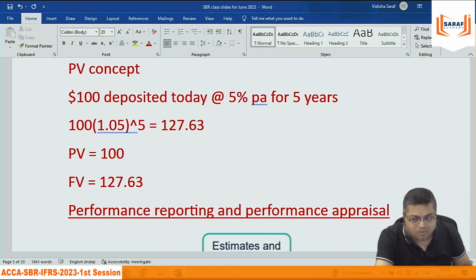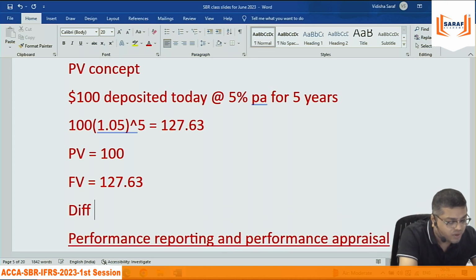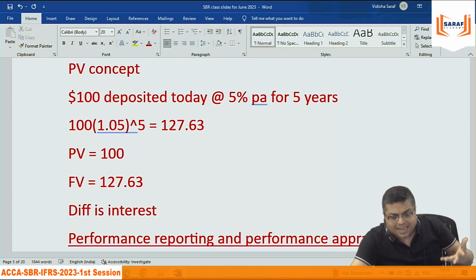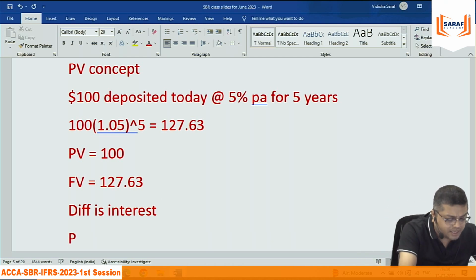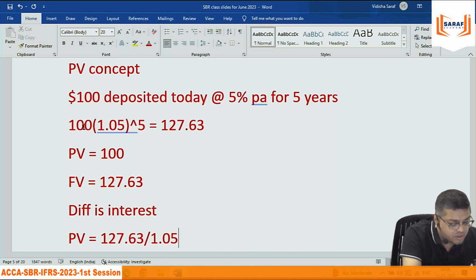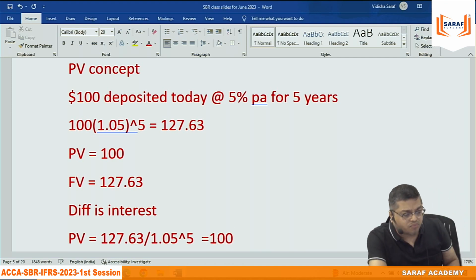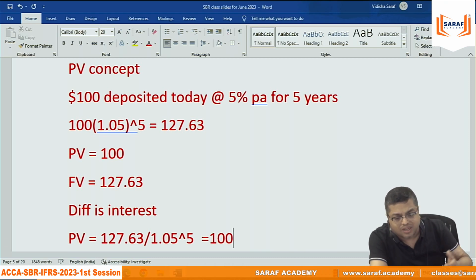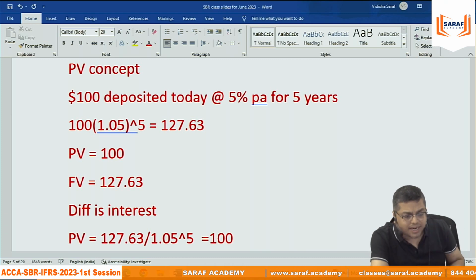The difference between present value and future value is what? The difference is interest. If you add interest, it is called future value. If you deduct interest, it is called present value. I can say present value equals 127.63 divided by 1.05 to the power 5. It will give you 100. For future value, we are adding interest, so we multiply by the interest factor, which we call the future value factor. For present value, we need to deduct interest, so we divide by the present value factor.